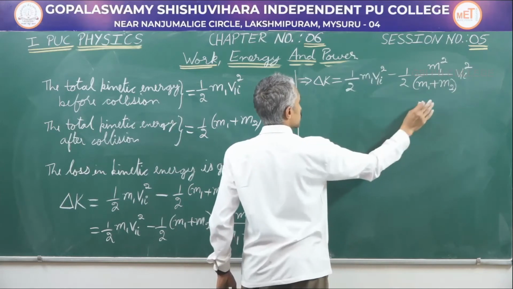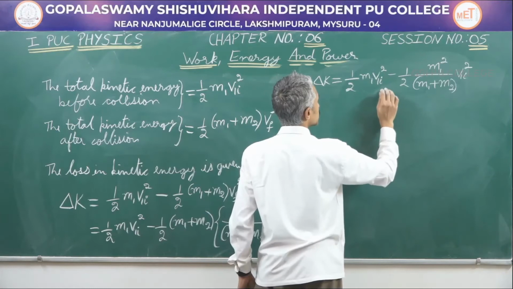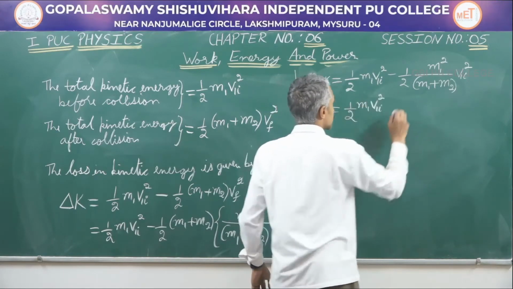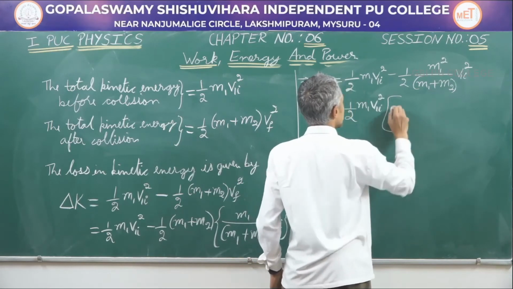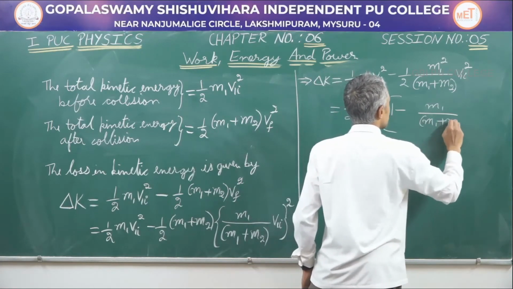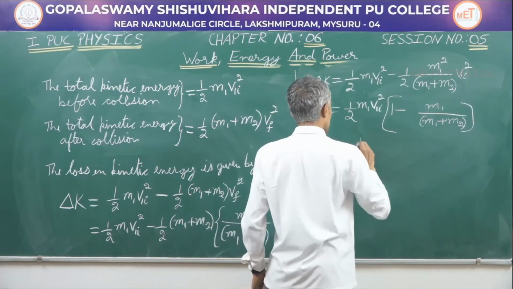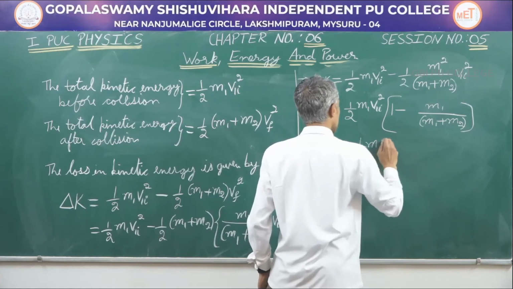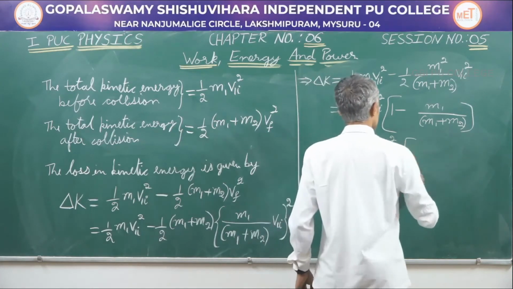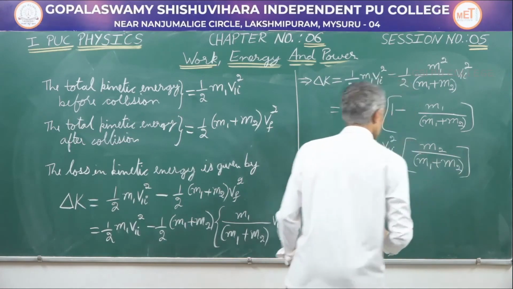In the two terms on the right hand side, half m1 v1i square is common among these two. You can take out the common terms and we will get half m1 v1i square into 1 minus m1 by (m1 plus m2) in the denominator. On further simplifying this, you are going to get half m1 v1i square into m2 divided by (m1 plus m2).